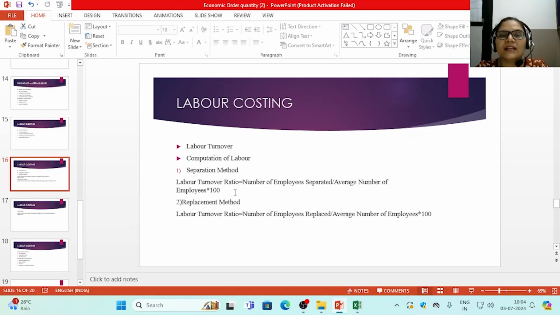The next method for calculating labor turnover is the replacement method. Labor turnover ratio is equal to number of employees replaced upon average number of employees, into 100. In this method, the number of employees recruited in the place of employees who left the organization is expressed as a percentage of average number of employees. This method is also called the net labor turnover method. In this method, the number of workers newly appointed on account of expansion of business is not considered.